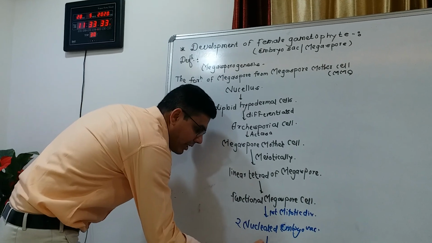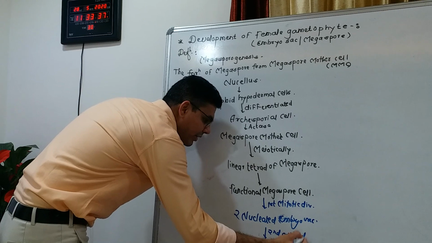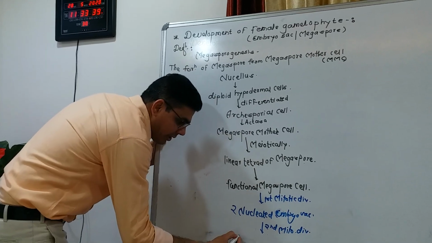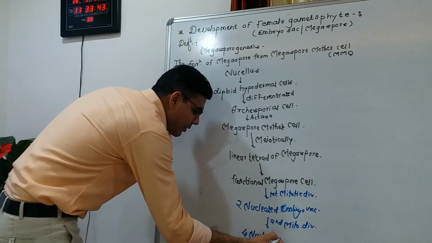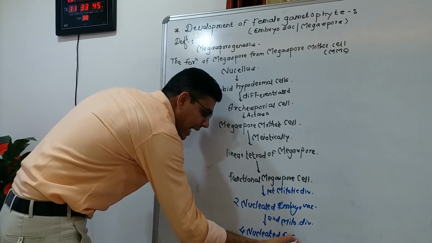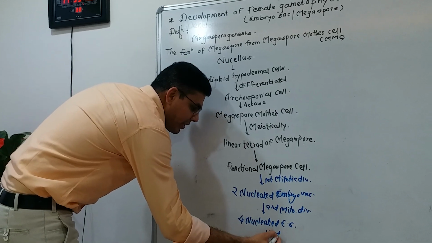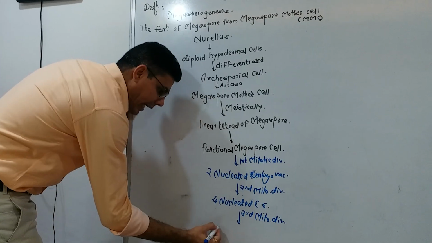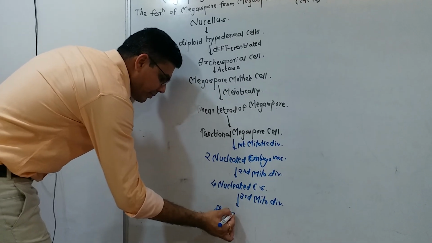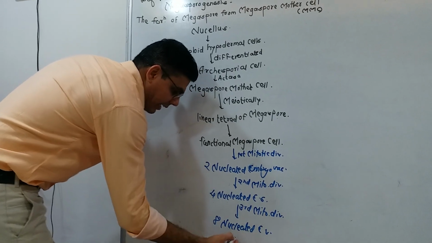In the second mitotic division, the four nucleated embryo sac is developed, and in the third mitotic division, the eight nucleated embryo sac is developed.